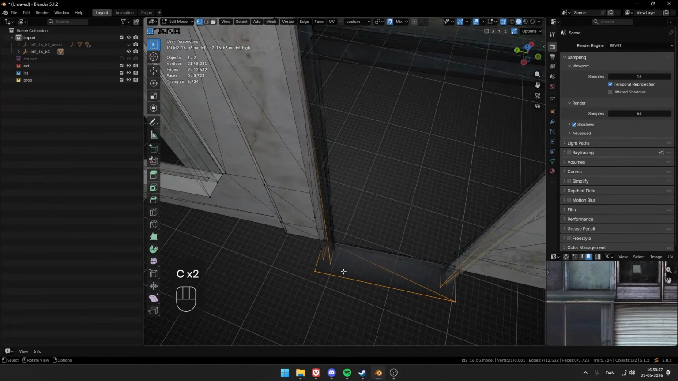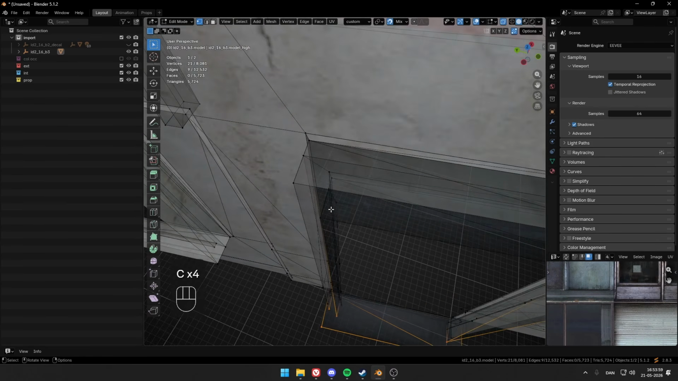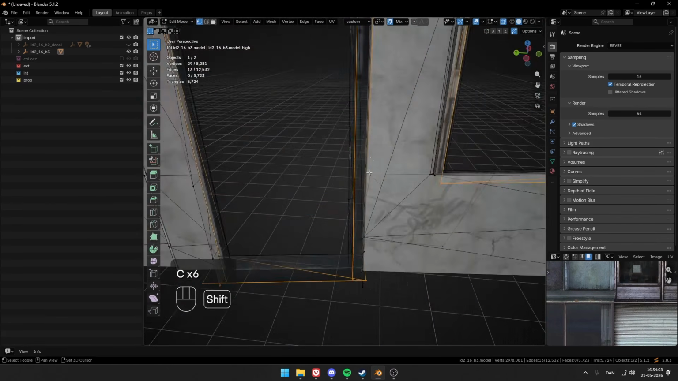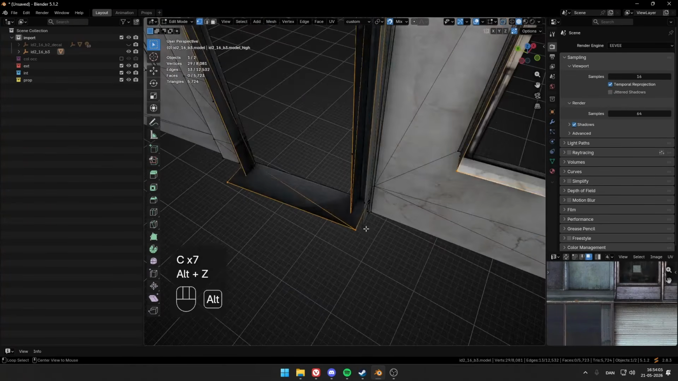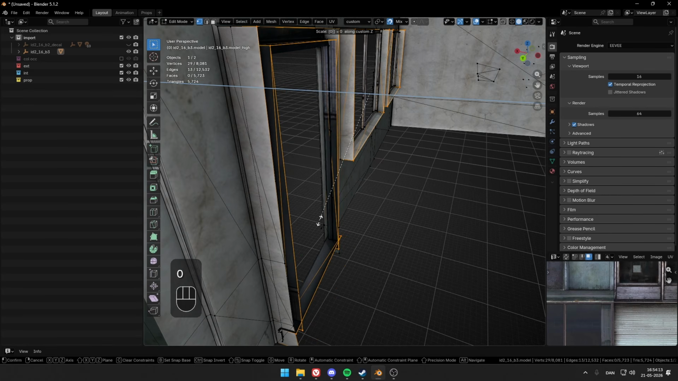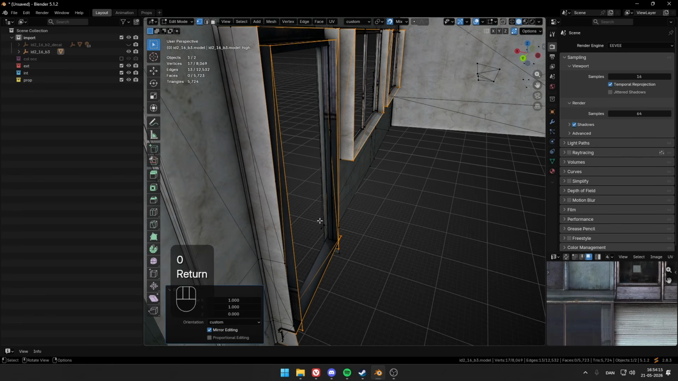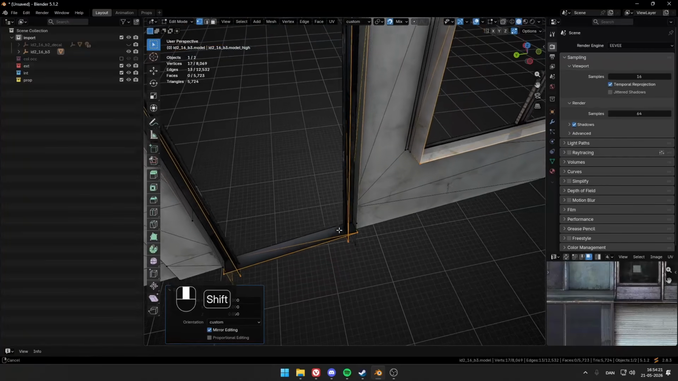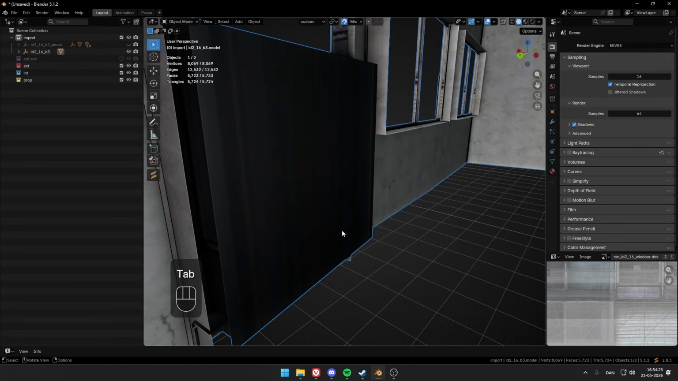So this, and this, and this. Now we want to click S to scale. We want to put it to the axis which points inwards, and we want to click 0. As you can see, all of them became straight to the face orientation we just made. So this is exactly what we want.